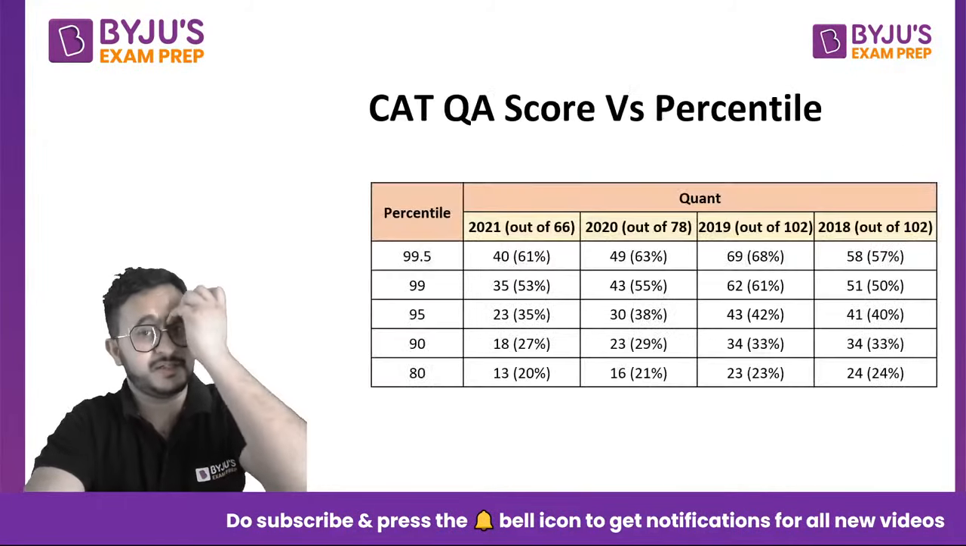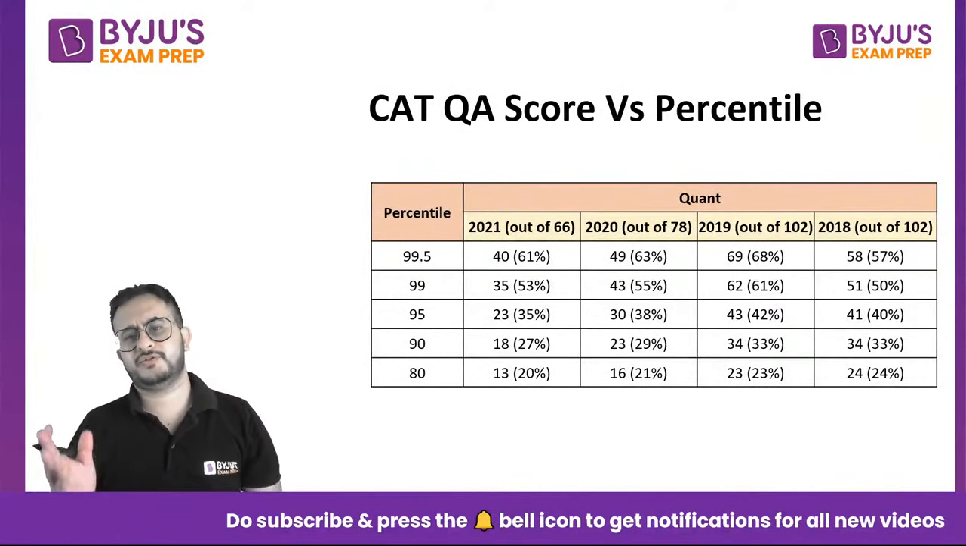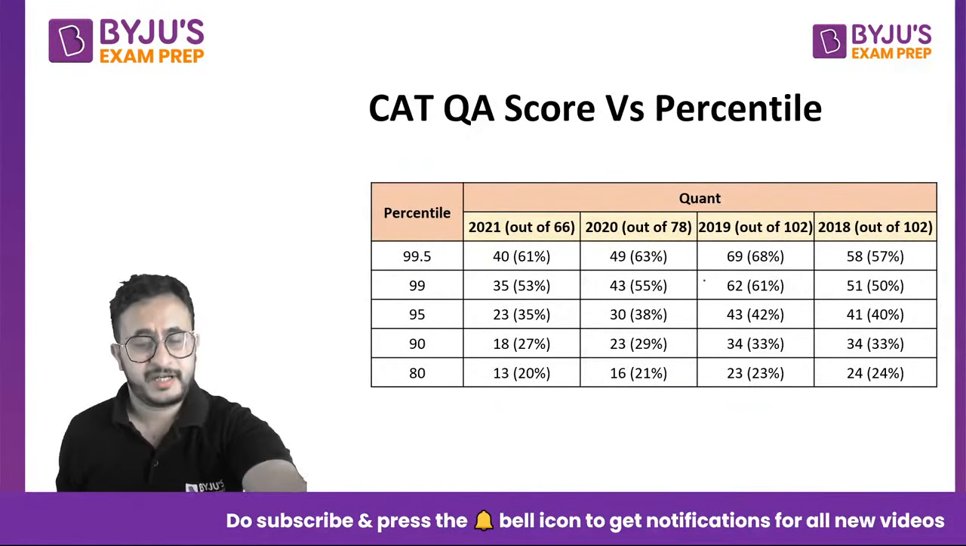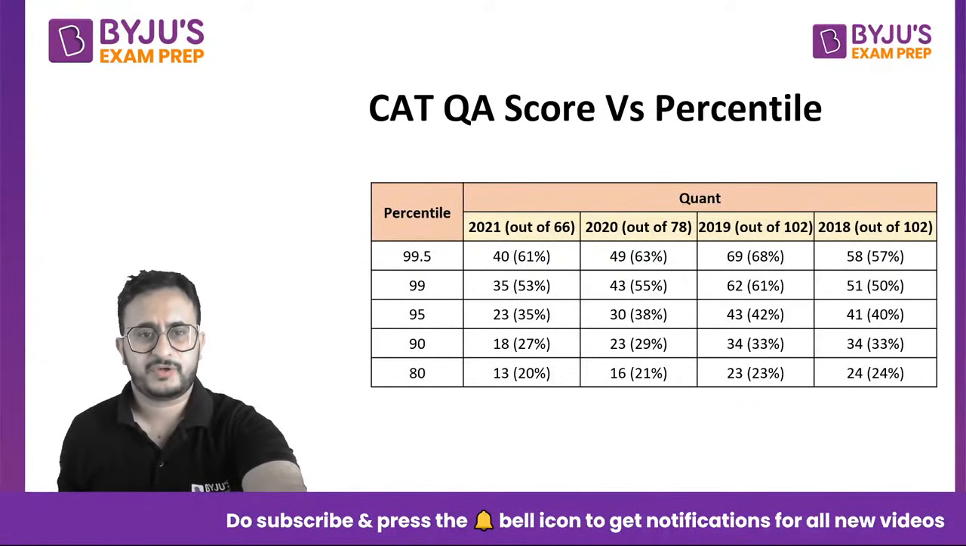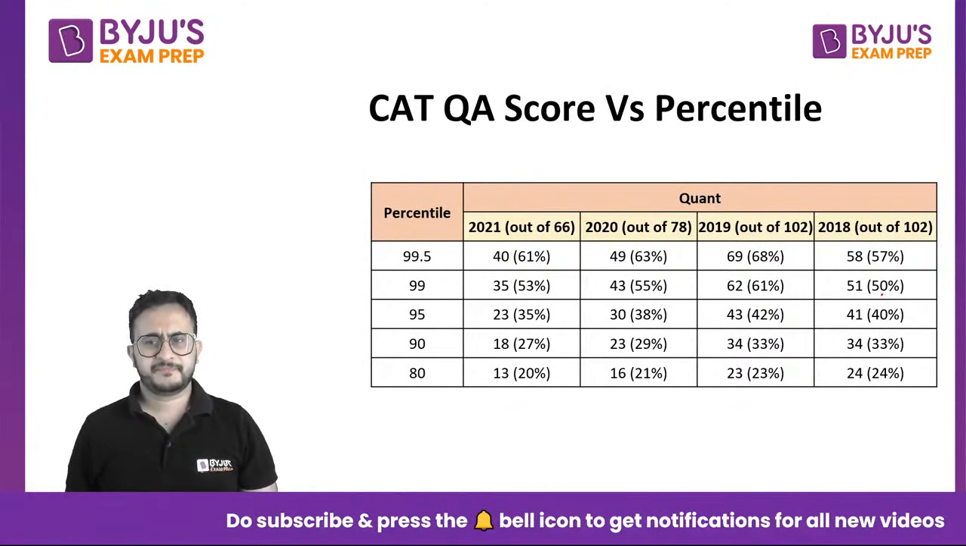So I'll show you the stats for the past 4 years, 2018 to 2021. Till 2019, the paper was of 300 marks, where the quant section was of 102 marks, 34 questions. If you see 99 percentile, people consider 99 percentile great, and 99.95 is very, very good. Even this must have been a difficult paper, 50%. Even at 50%, one got 99 percentile.